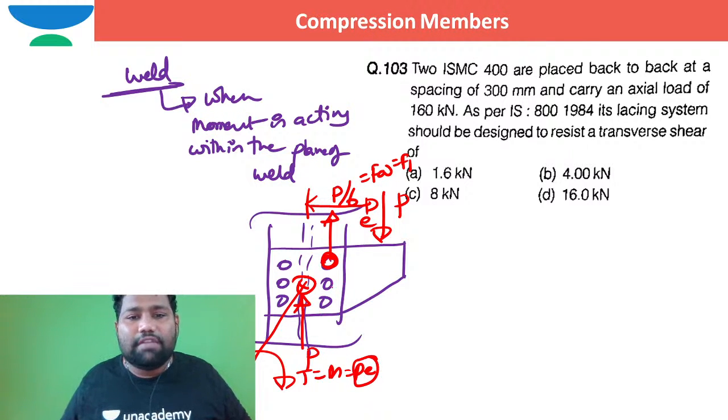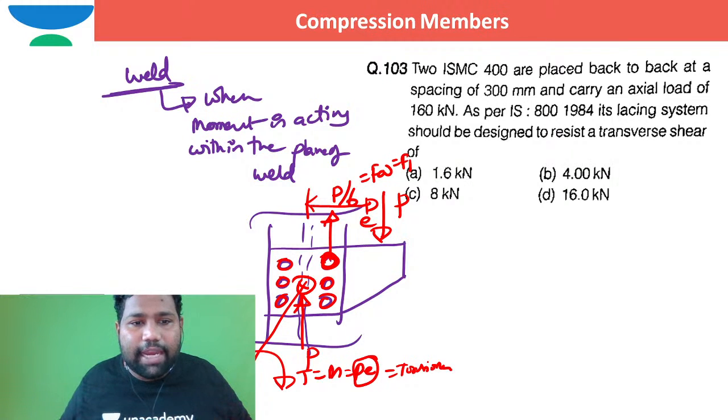Because of this PE, which is a torsional moment, the rivets or bolts will be subjected to shearing stresses only. Coming to the direction of the shearing stress due to this torsional moment: in whichever bolt you want to work out the shearing stress, draw a radial line from the CG of the bolt group to that bolt. Normal to the direction of this line, the direction of the shear force will act.